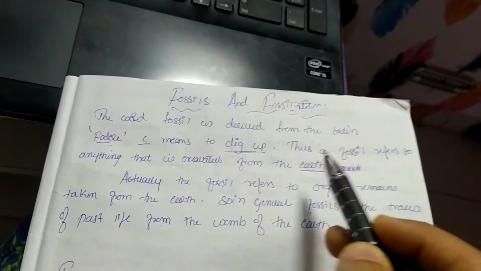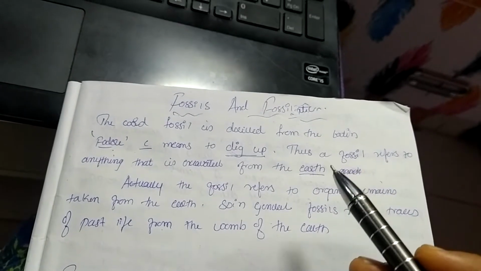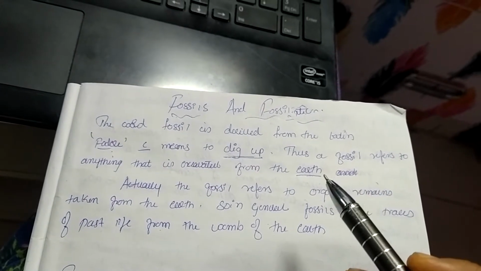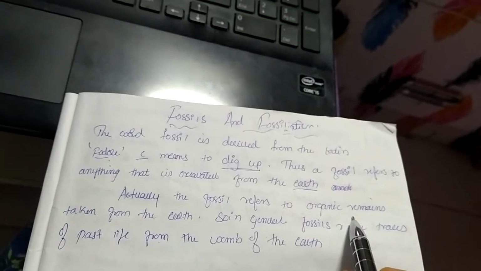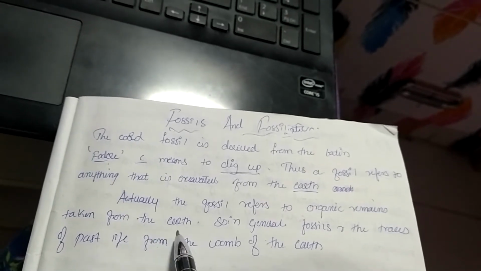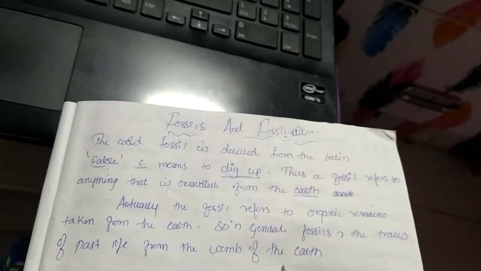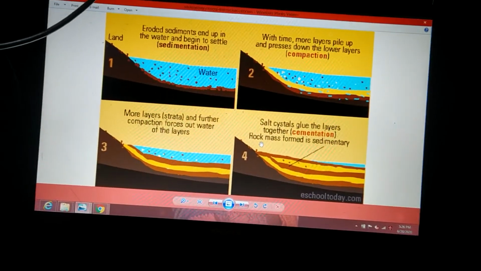We are going to dig the layers of the earth, and whatever organic material we get, that is nothing but a fossil. So these are the organic remains which we take from the womb of the earth. Now, how exactly are the fossils formed?